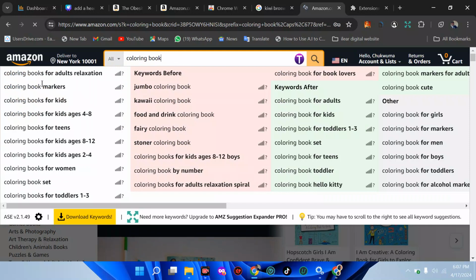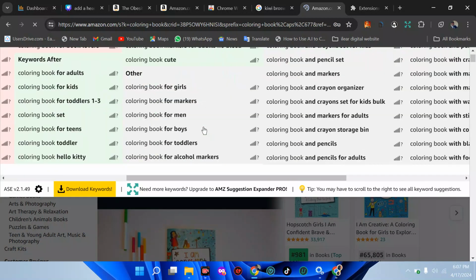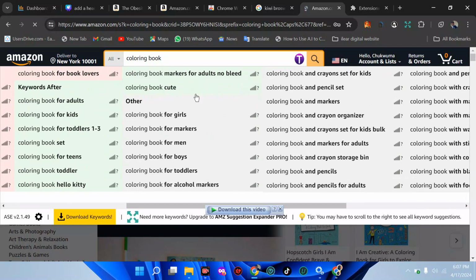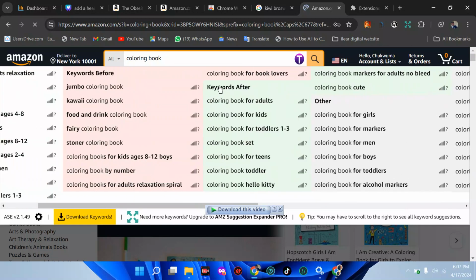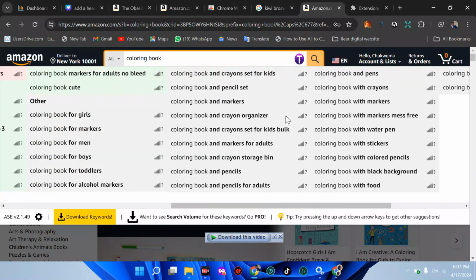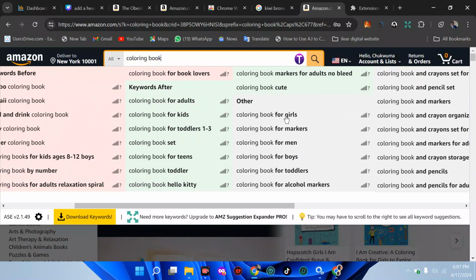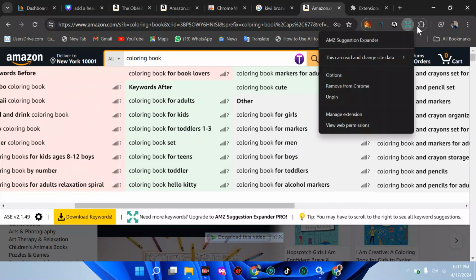Now you can see we have coloring book for adults, trying to suggest everything, trying to tell you what people are searching on other websites, keyword after keyword: for adult, for kids, for toddler, for teens, coloring book for girls. You can see more searches. That is the first extension, which is very beautiful. Number 2 extension, which is very important, is called the quick view. So we're going to be using the Titan quick view.